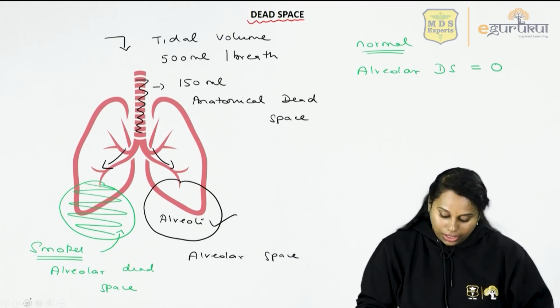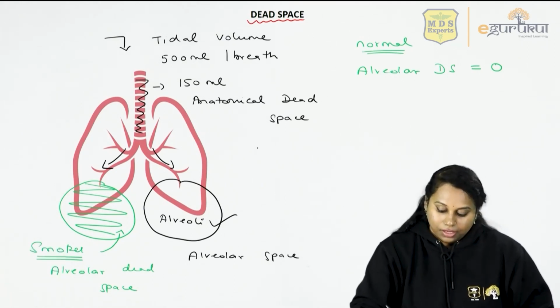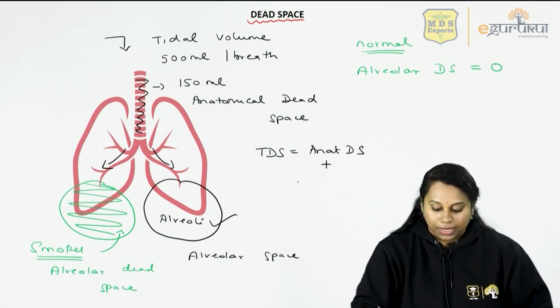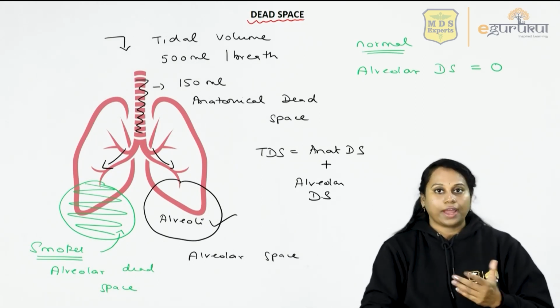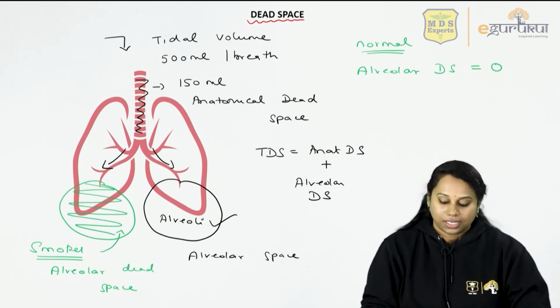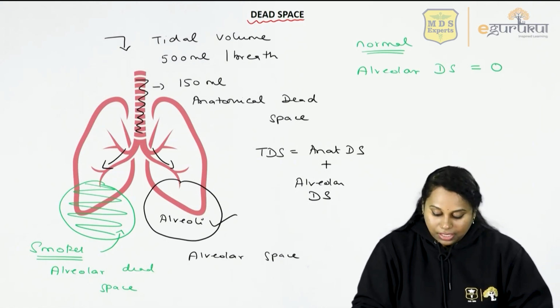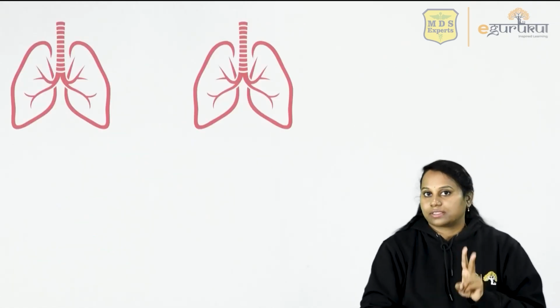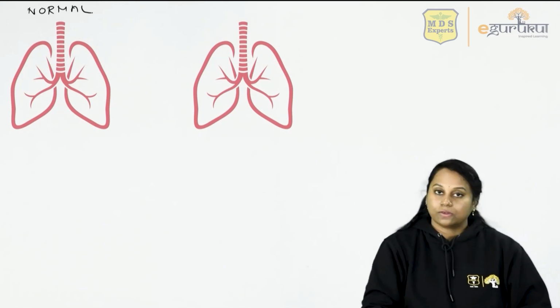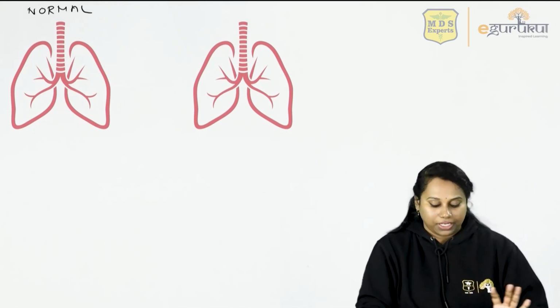What is total dead space? Total dead space is anatomical dead space plus alveolar dead space. You add both, and this will give you total dead space. Let's further understand anatomical dead space and total dead space. We'll do 2 examples. Let's take a normal person whose alveoli are all functioning perfectly well.